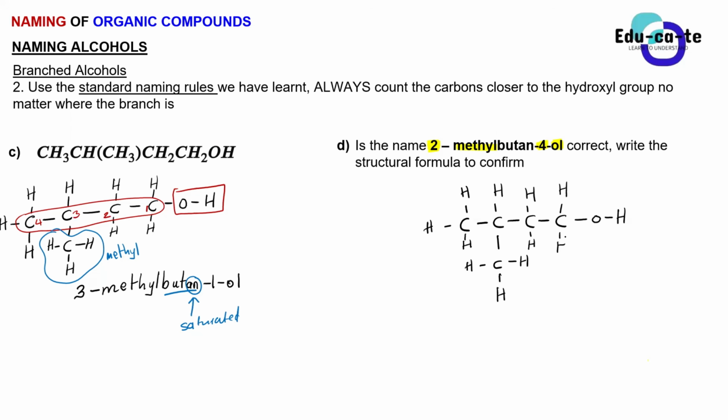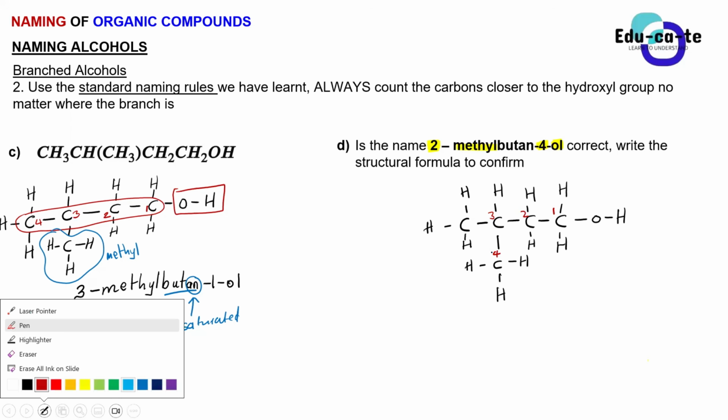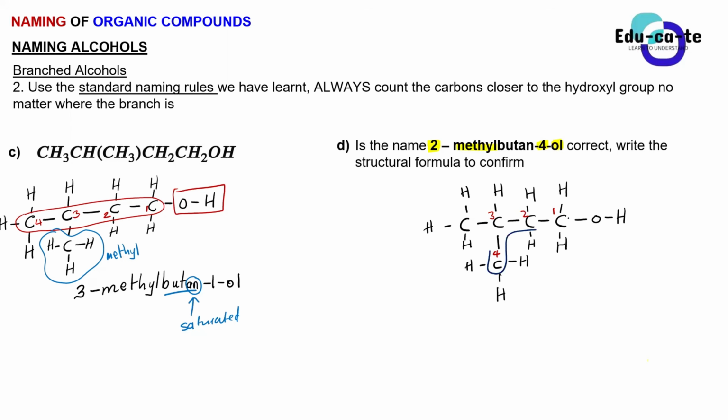So now, if you're gonna number this correctly, are you gonna number from left to right or from right to left? Right to left. So this is going to be carbon 1, carbon 2, carbon 3, and carbon 4. This is the longest chain, or let's just change for once so that we accommodate those who like these chains that are bending. This is your carbon 4. So this is basically your parent chain having 4 carbons. So it means this other carbon here is a side chain. It's a methyl group because it's a carbon bonded to 3 hydrogens.